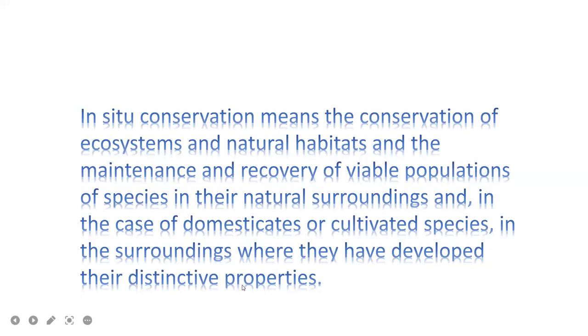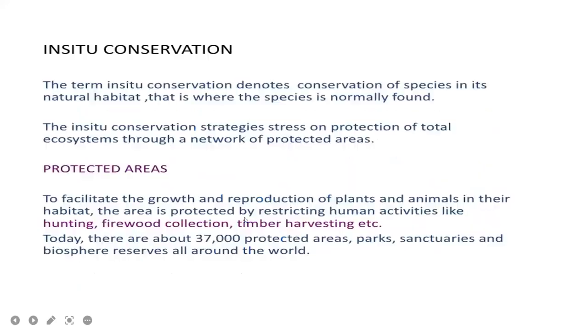For example, some plants can grow in a particular area or particular soil, so we cultivate in that place only. So we are conserving plants and animals in their natural habitats, and it is called in situ conservation.